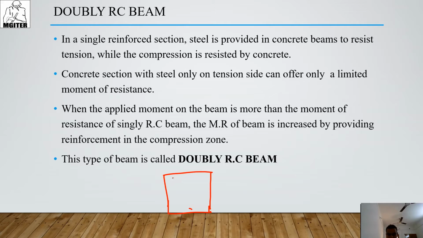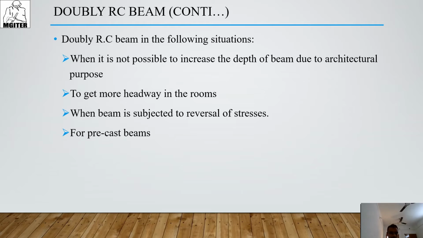In a WRC beam, we assign reinforcement in tension as well as compression. Means your moment resisting limit will be increased. So this type of beam is called a WRC beam.